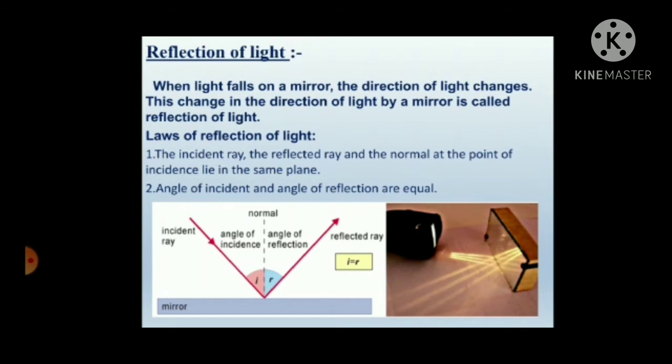That's because whenever light falls on those objects, it is reflected back to our eyes, and that's the reason we are able to see those objects. In the same way the mirror does. So the angle at which the incident ray falls is the same angle at which the ray is reflected back, and you can see the normal labeled at 90 degrees, the angle of incidence and the angle of reflection.